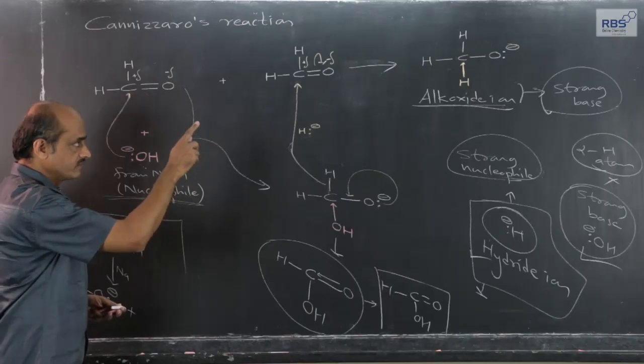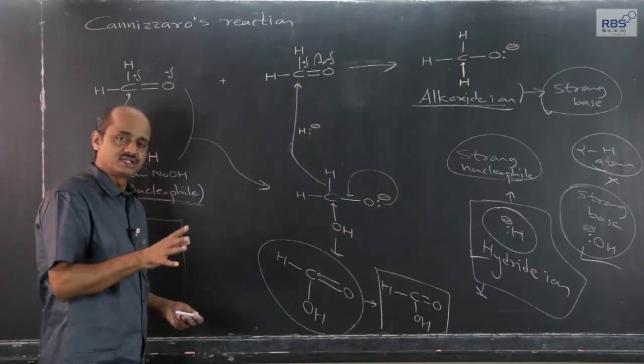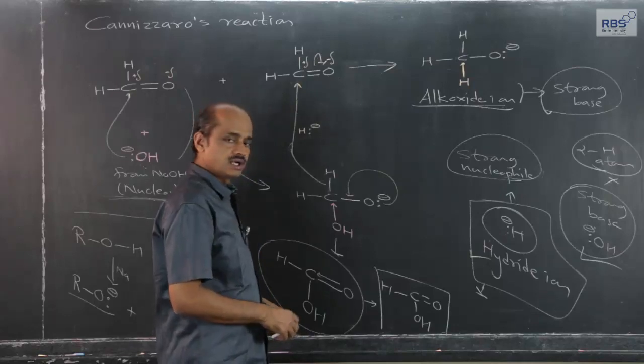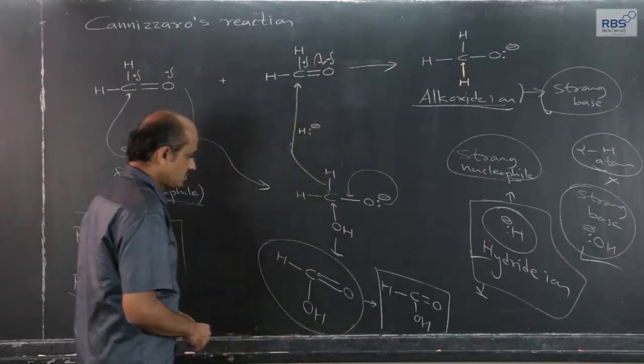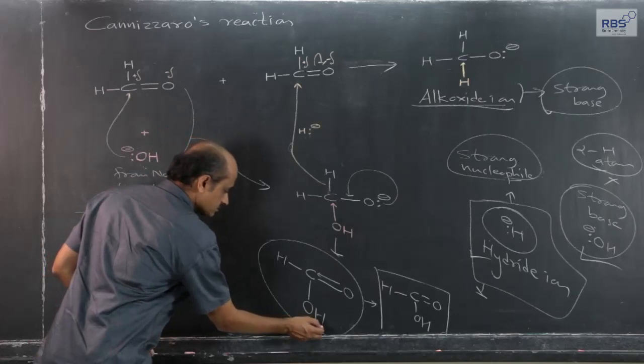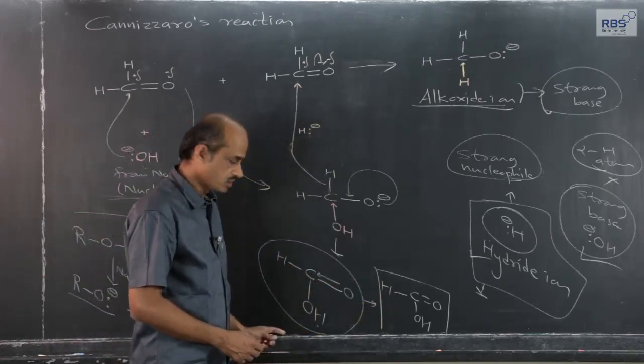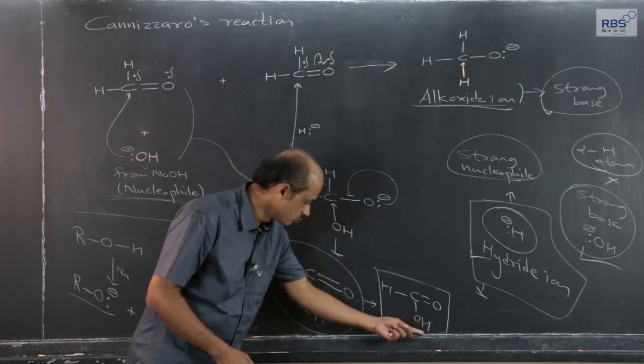So, the alkoxide ion, which is a strong base, will have the tendency to pull back the proton, and that proton is available here. The same thing I have shown in this fashion, because we are used to writing the carboxylic group in this fashion.